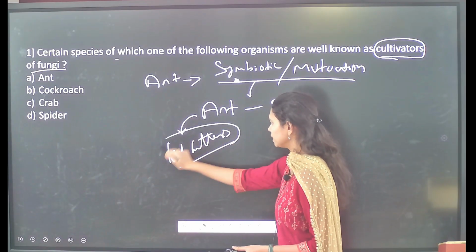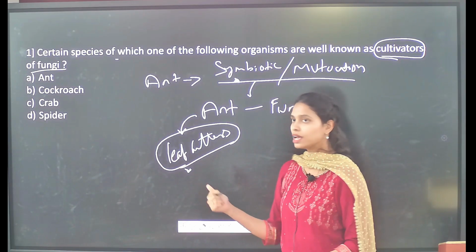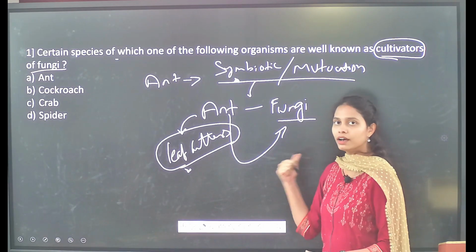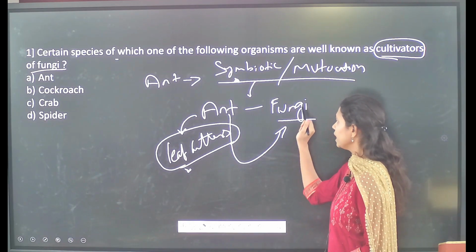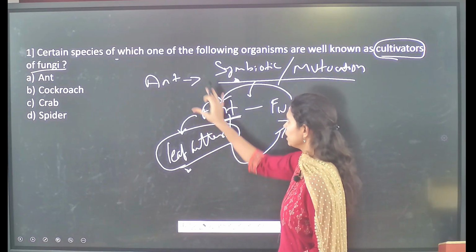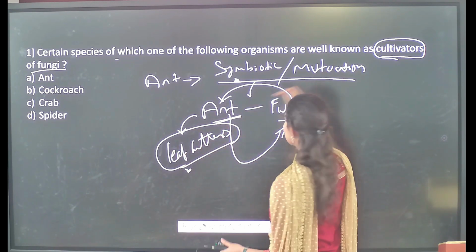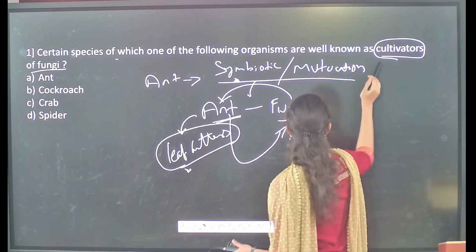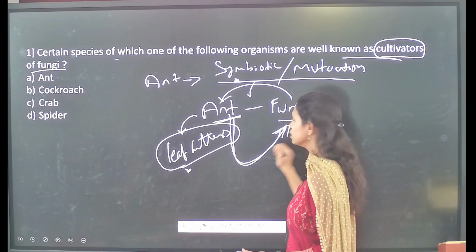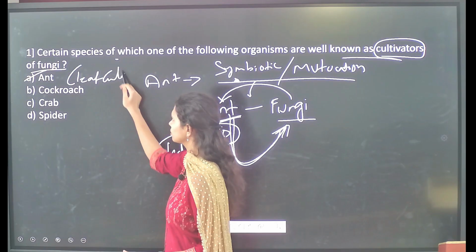These leaf cutters are those ants which cut the leaves and use those cut leaves as feed for fungi. In such a way, the ants provide the required biomass or plant material to the fungi. At the same time, fungi also help the ants. So, through this mutualistic relationship, it is the ants, specifically leaf cutters, which are responsible for cultivating fungi by feeding leaves to the fungi.